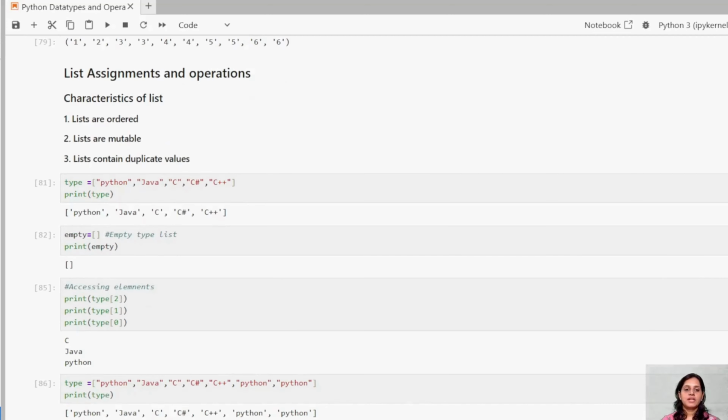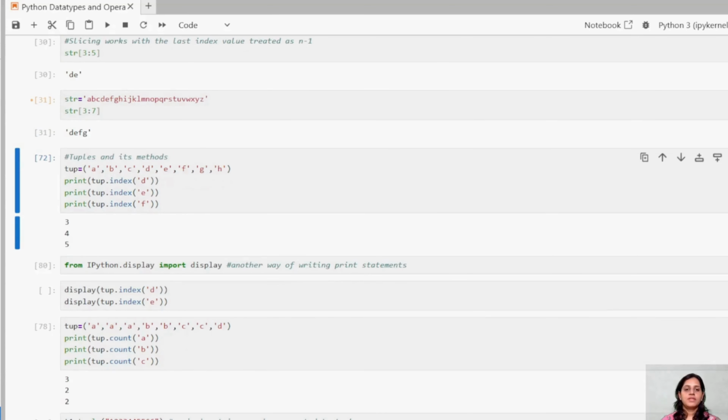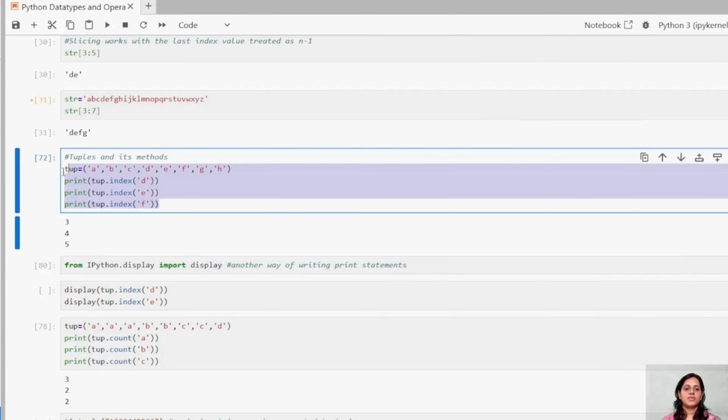When you consider a list, in a list you can append, you can delete, you can pop, you can replace, you can modify, all such things. But the same kind of things you cannot do in tuples. Tuples do not follow this mutable concept. It is immutable, right? Now we have a few methods which it follows.